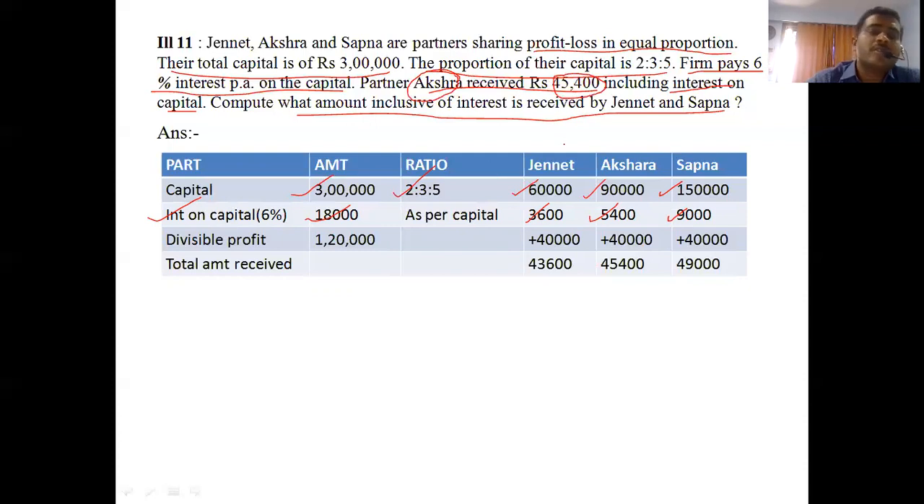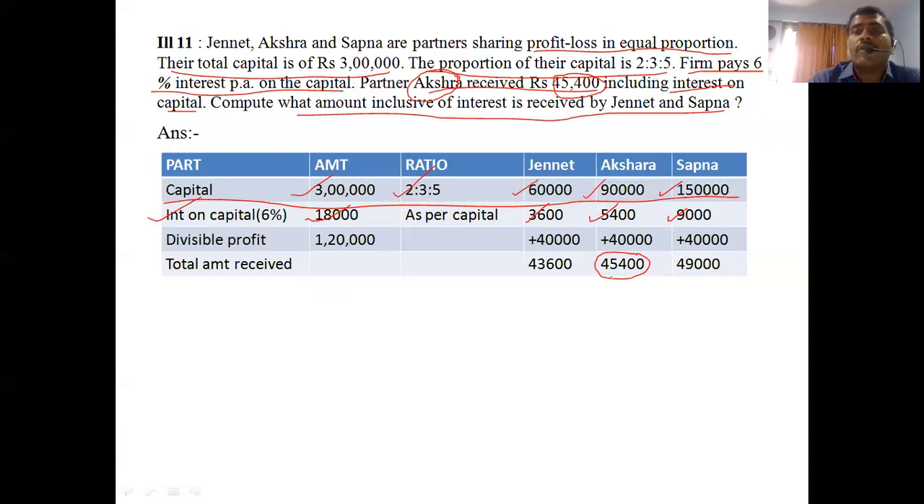45,400. Akshara received 45,400. So here comes Akshara, and here we have to write how much? 45,400. So you just see the gap. Some confusion is there, sir: is capital to be added or not? First thing, capital you cannot add. It's just information we have written. Make it very clear. You cannot add the capital.